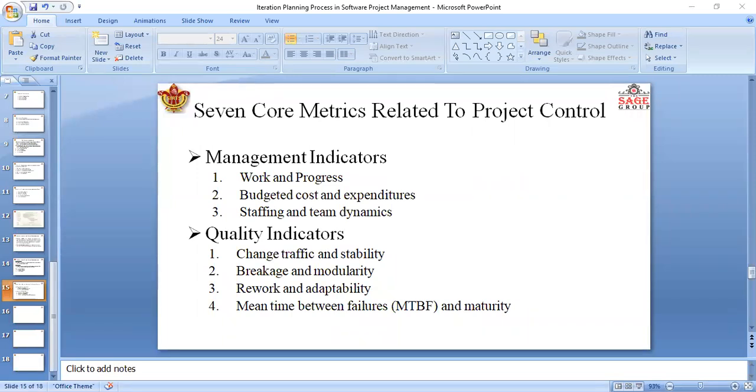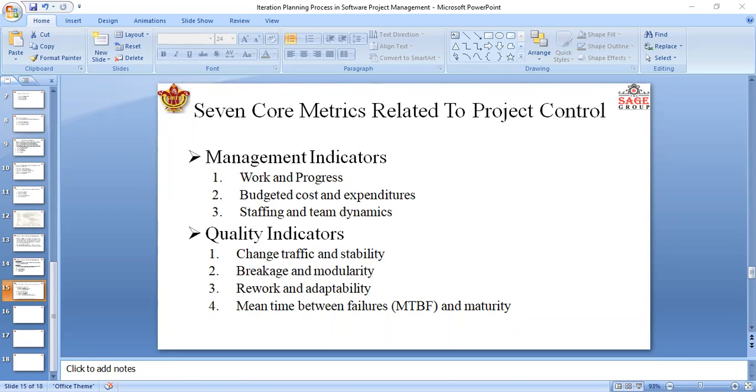That means the expenditure planning: how to plan the expenditure, and the planned expenditure profile of a project over the planned schedule. And actual cost, what is the actual cost? It is the actual expenditure profile for the project over its actual schedule.